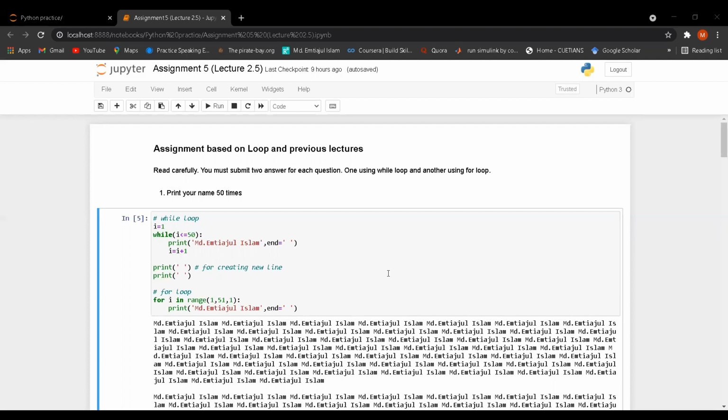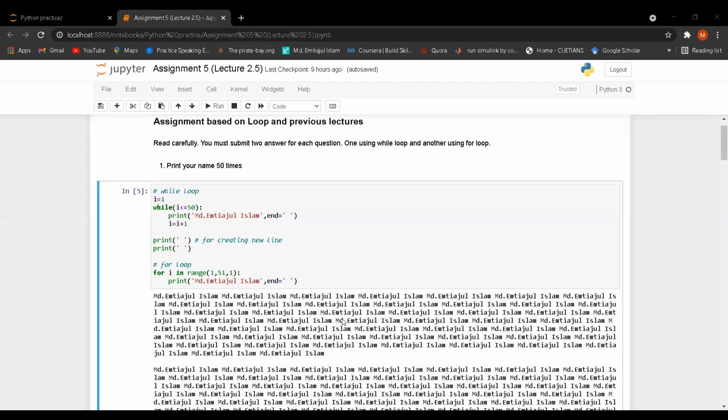Then I have taken the print function, and in the print function I have taken my name. After that I have taken the increment. Here the increment is i = i + 1. So what it will do is first check the condition. The first value of i is 1, so it will check whether 1 is less than or equal to 50. Here 1 is less than 50, so the condition is true. So it will execute the body, that means the print function will execute. So the first time the name will be shown at the output.